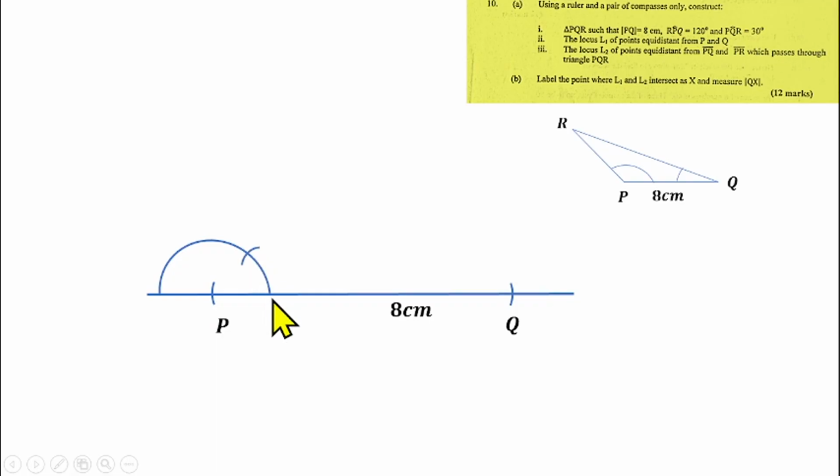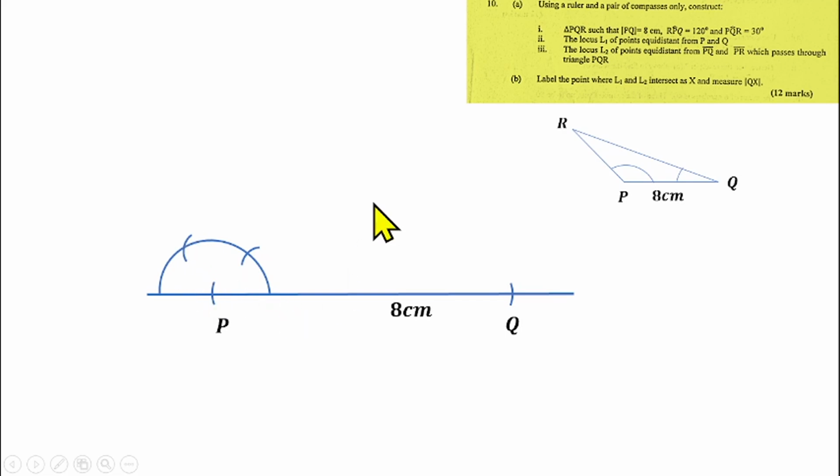So, let's say I put my pin here, I make an arc. So that arc that I make here, that's angle 60 degrees. Then put my pin here again and make another arc here. Whichever one you want to do is still the same thing. So this arc I've made here, that is angle 120 degrees, because 60 plus 60 gives us 120.